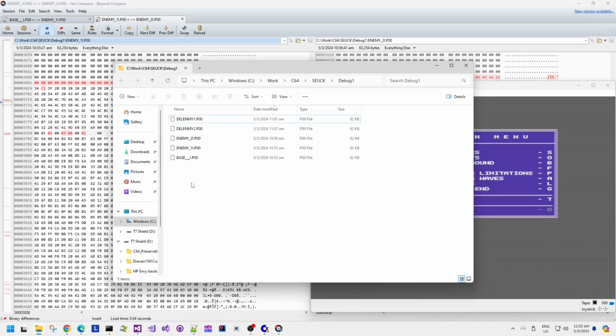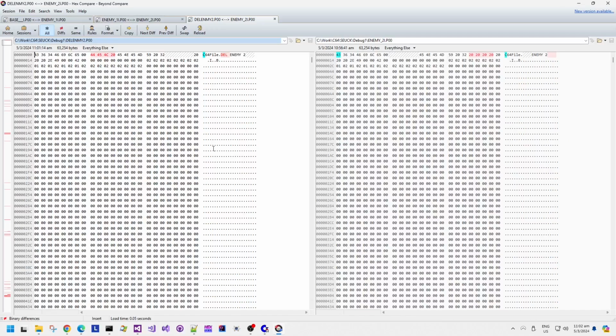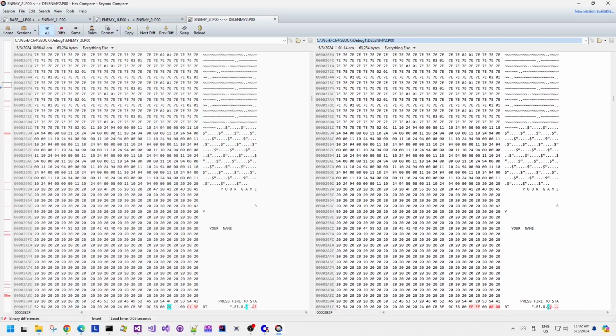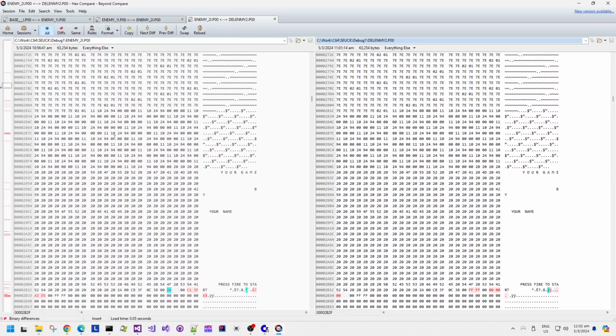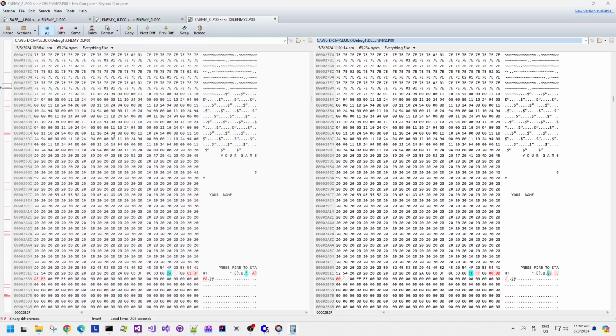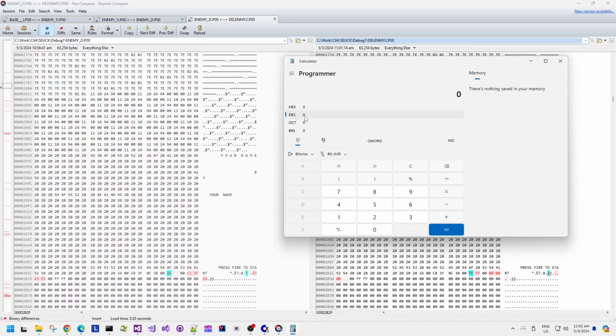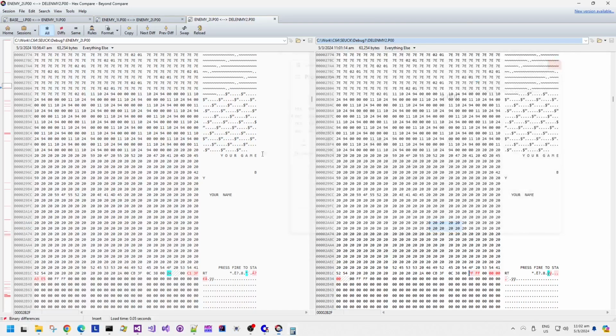So let's check after enemy 2 was added, deleting enemy 2, and see what memory has changed. There we go. That's the newer file on the right hand side. I generally put the newer file on the right hand side. That's interesting. So that block of memory again, which was just after that press fire to start message, which is the title screen text.